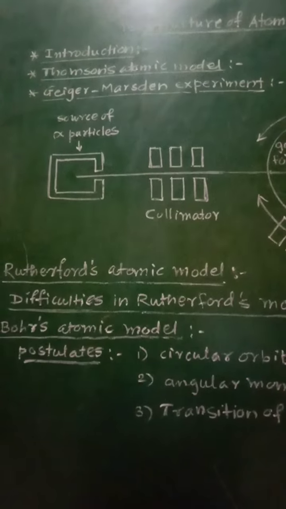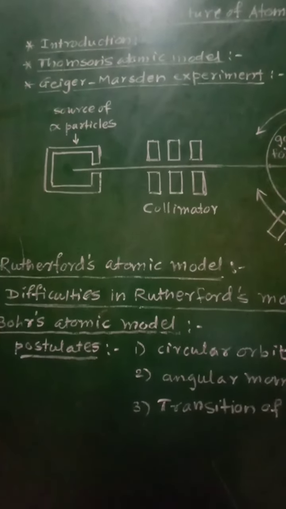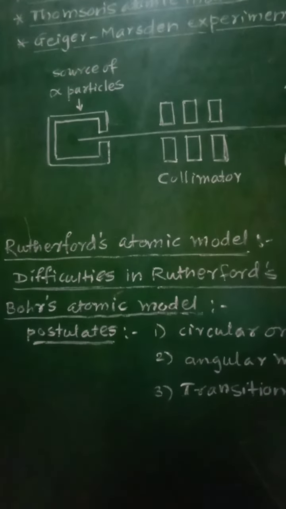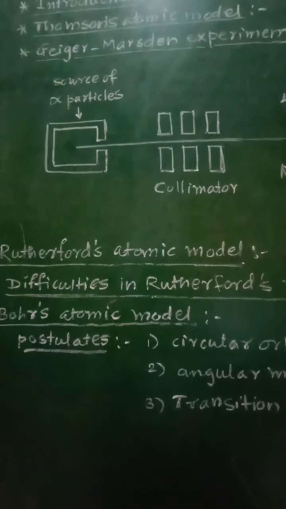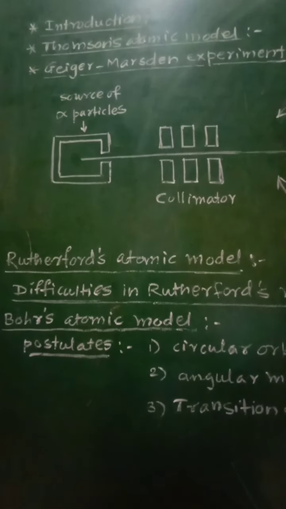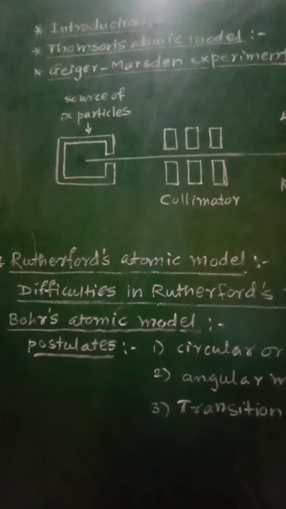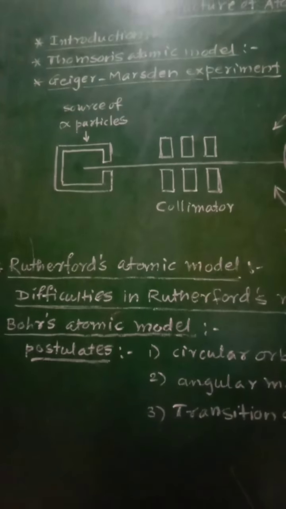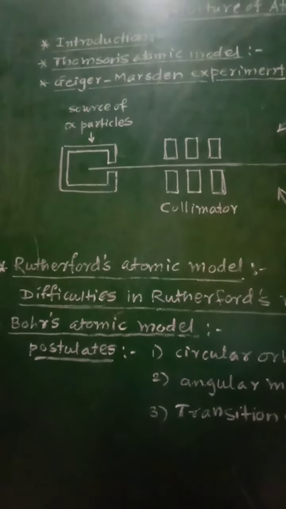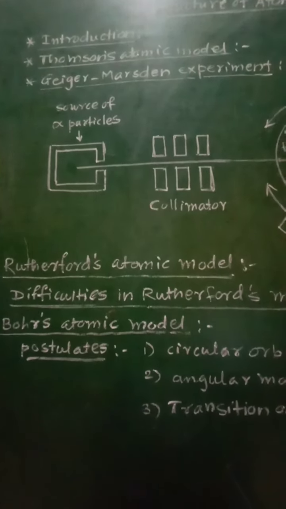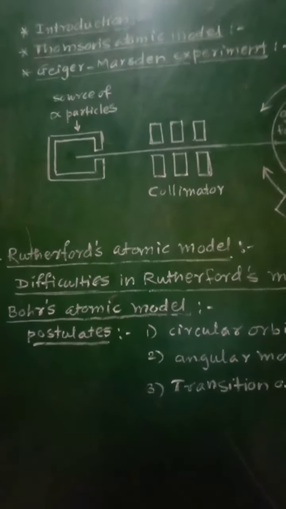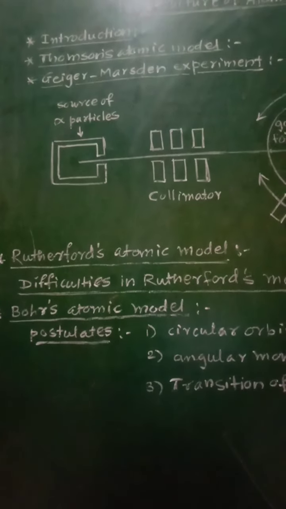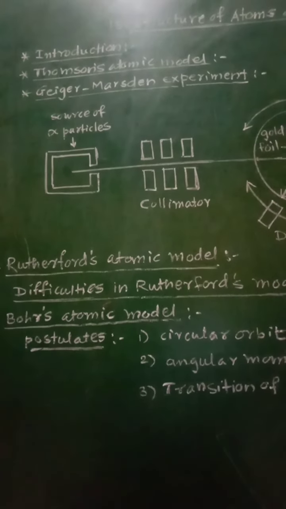The revolution of these electrons is necessary. Otherwise, the electrons would fall into the positively charged nucleus and the atomic structure would collapse. So the circular motion of the electrons will take place there, and the revolution of the electrons is necessary.